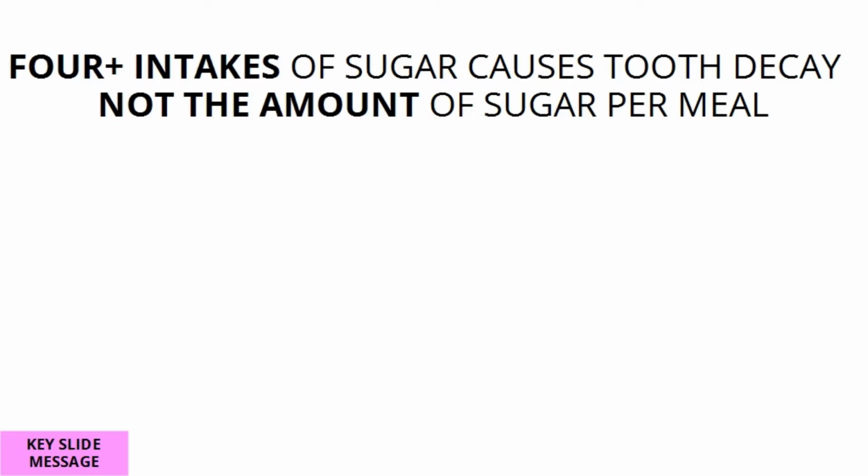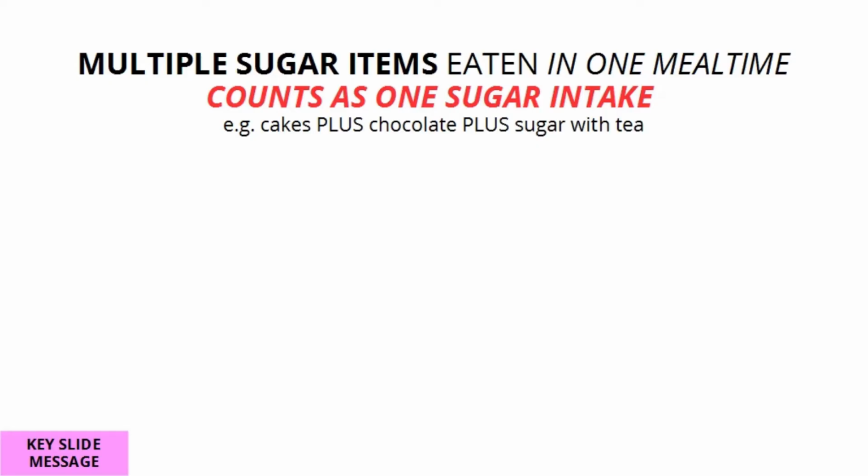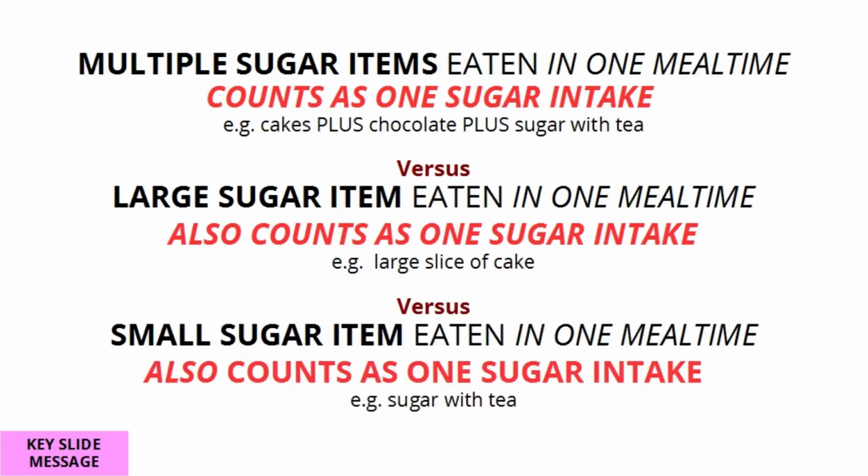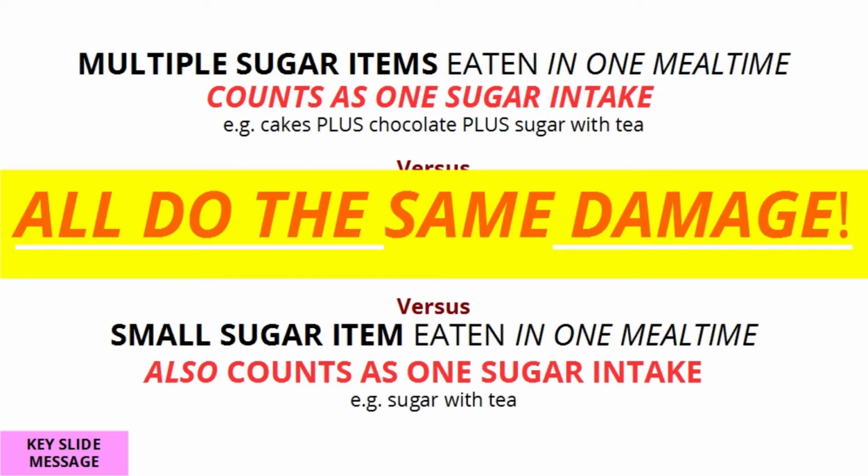4+ intakes of sugar causes tooth decay, not the amount of sugar per meal. Multiple sugar items eaten in one mealtime count as one sugar intake. Versus a large sugar item eaten in one mealtime also counts as one sugar intake. Versus a small sugar item eaten in one mealtime also counts as one sugar intake. All do the same damage.